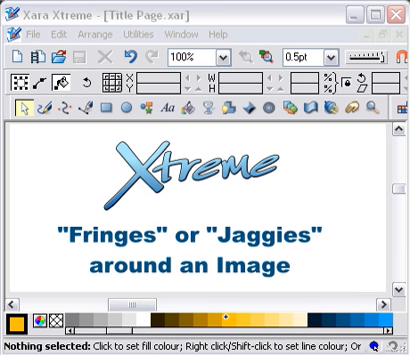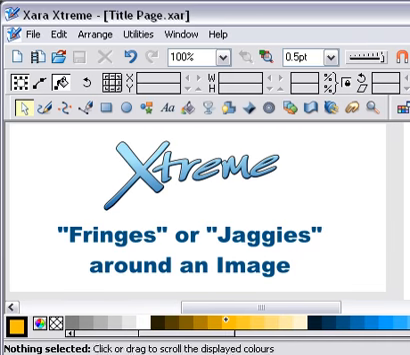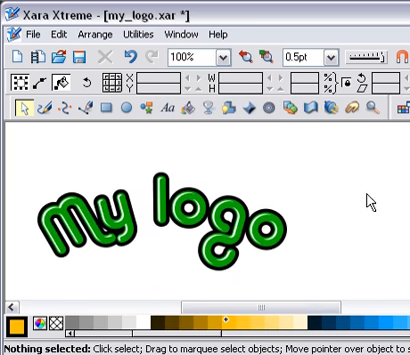Okay, one of the most frequently asked questions in the forum seems to be: I've created a marvellous logo in Xara Xtreme, but when I've exported it as a GIF or a PNG, I get fringes or jaggies showing around the edge. Usually, they say they're white fringes, and this basically is a tutorial to just show you how to remove these fringes.